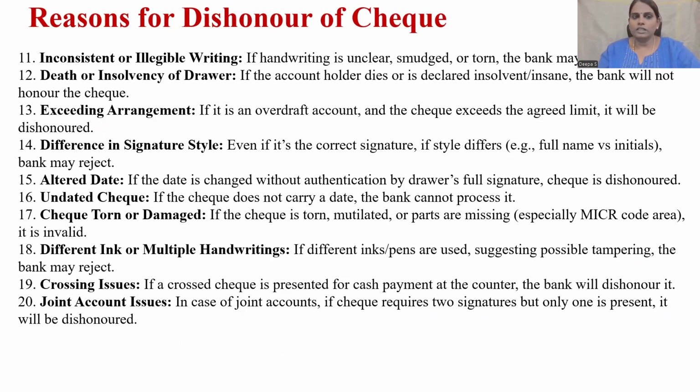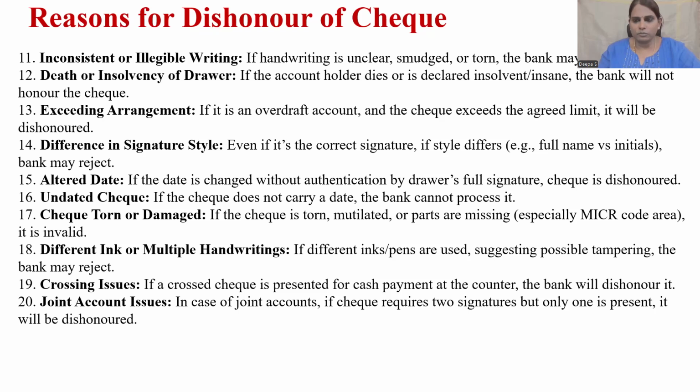The next situation, illegible writing. Illegible in the sense that the banker cannot understand your handwriting because it is not clear, or maybe some part of the check is torn and the information is not clear. Even in such a situation, it cannot be processed. Next, two possibilities. One is death and the other one is insolvency. If a person is deceased, the check cannot be processed. One more reason is insolvency. Even in a situation where a drawer is insolvent, it cannot be processed.